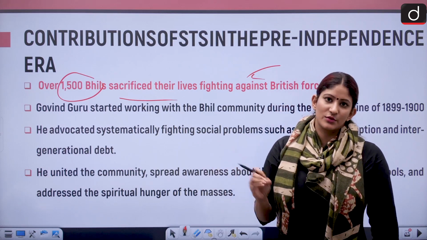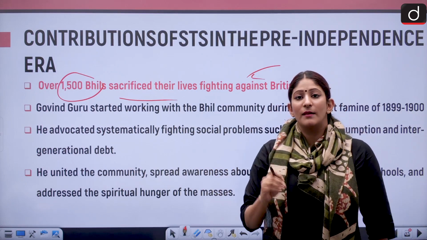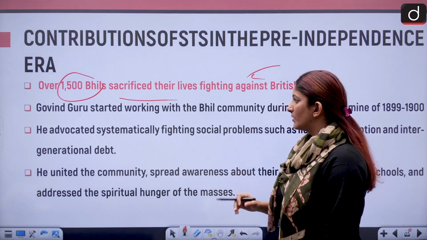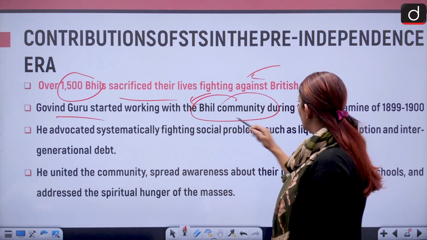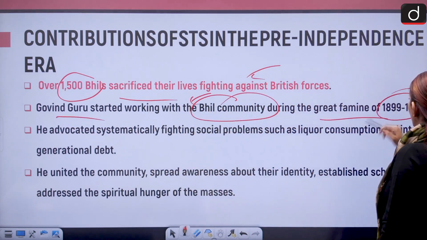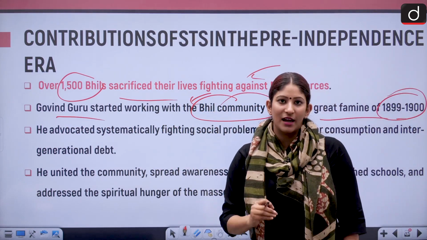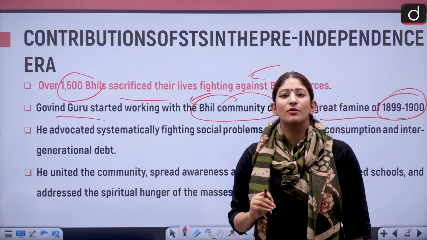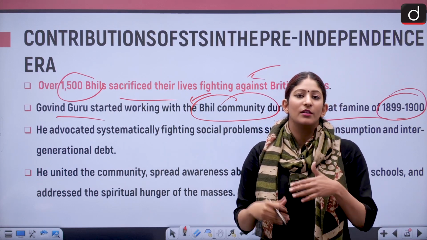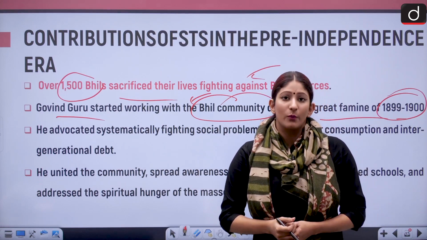And the leader was Govind Guru. Remember this name, this could be asked. And what is this? Mangar Hill Massacre. Okay, remember that also. So Govind Guru started working with the Bhil community during the Great Famine. And that Great Famine was in 1899-1900, when the Munda rebellion was also there. Okay, so at that point of time, tribal rebellions were very much in vogue.